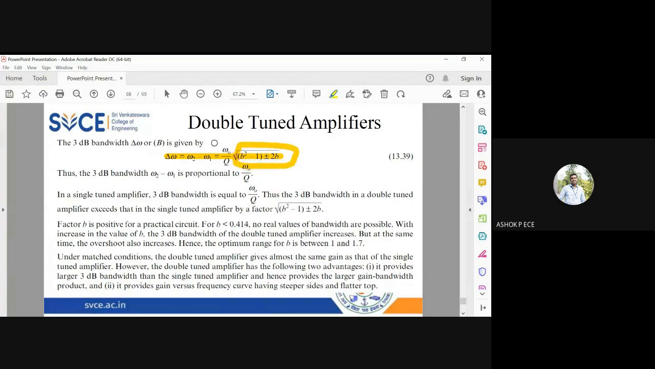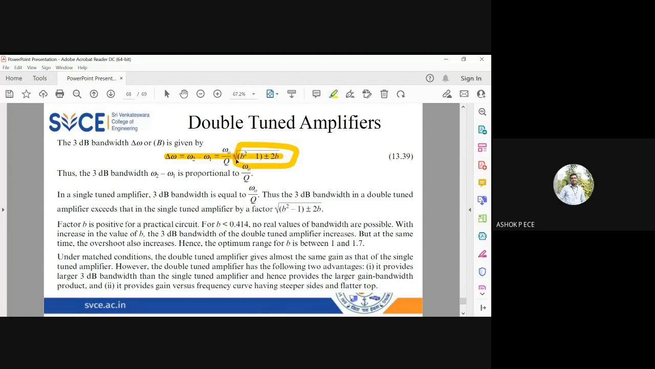So see here, nowhere the amplifier parameters are coming, only the transformer parameters are coming. B is going to be the coefficient which relates to your coefficient of coupling. So the bandwidth is dictated by this term B, and you can see the bandwidth is proportional to omega naught by Q if B is a constant.